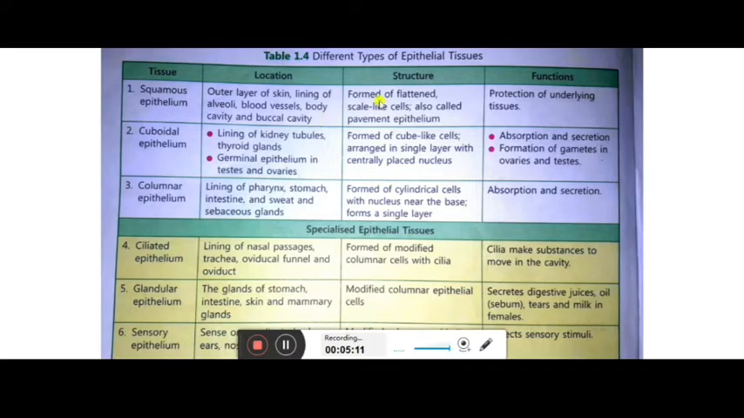Squamous is there. Structure, formed of flattened scale-like cells, also called the pavement epithelium. What it does? Protection of underlying tissues. Whatever the tissues are there under the skin, they are protected.